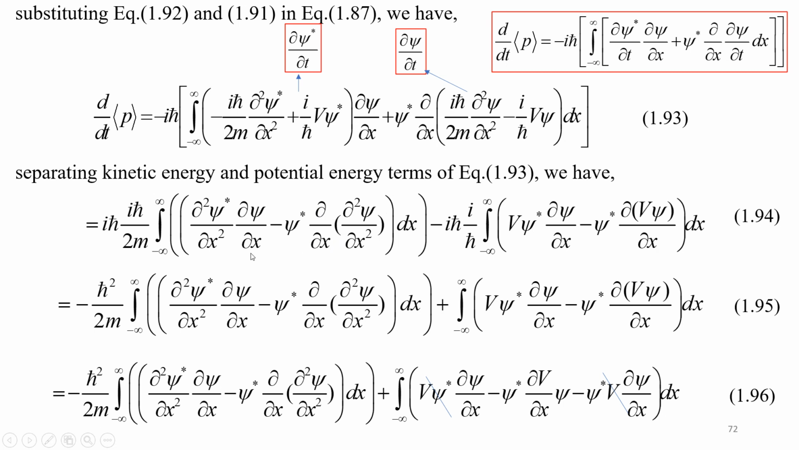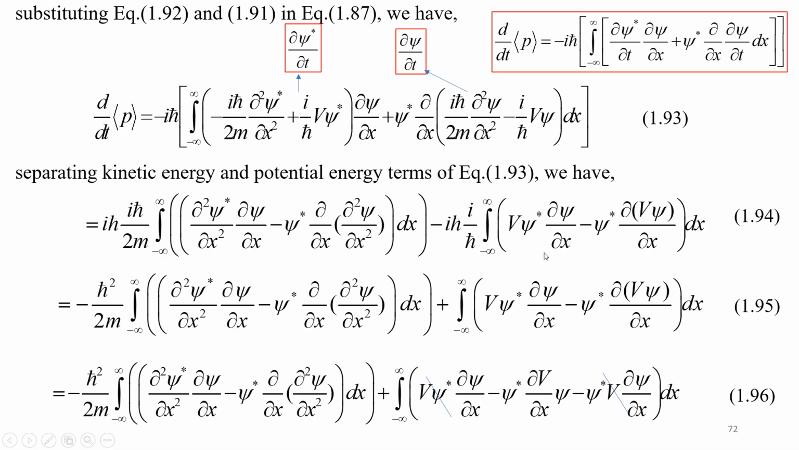Now taking the potential energy part. So minus iħ, here we have i by ħ. The potential energy of the first term will be Vψ* ∂ψ/∂x. The potential energy of the second term will be minus ψ* ∂/∂x of Vψ. Now this iħ and iħ, we will have minus ħ² divided by 2m. You keep this term as it is. Now coming to the second part, we have i squared, minus 1, so this will become plus, ħ will cancel. We have the integral from minus to plus infinity. Keep this term as it is.